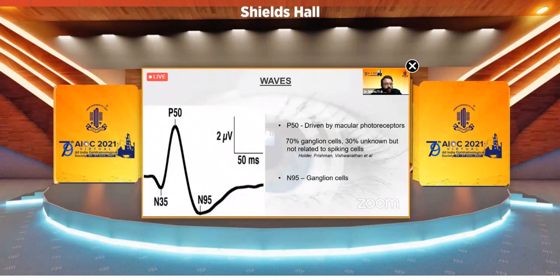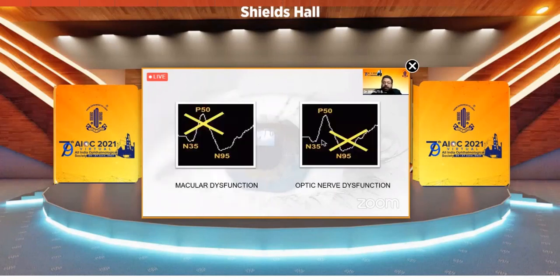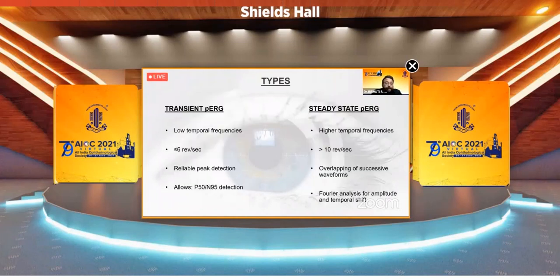There are two waves to it, a P50 positive and an N95 negative wave. The P50 is driven by macular photoreceptors and the N95 by retinal ganglion cells. So in a macular dysfunction, P50 would be abnormal, and in an optic nerve dysfunction, the N95 will be abnormal, and later on maybe the P50 is also abnormal. So there are two types of ERG. What we use is a transient pattern ERG, which has low temporal frequencies of less than 6 pattern reversals per second, a reliable peak detection, and we can also detect the P50 and N95 waves in the transient pattern ERG.